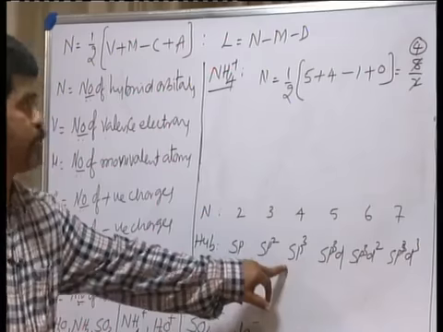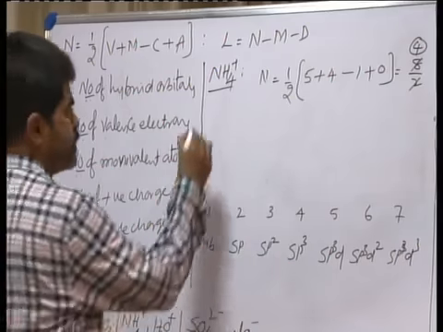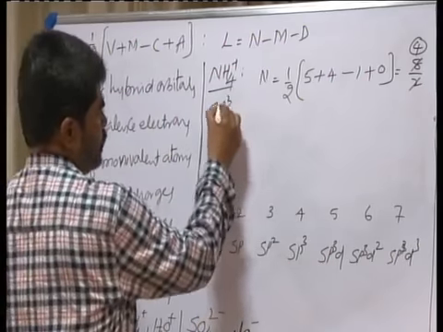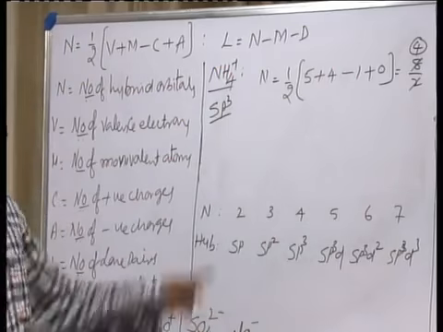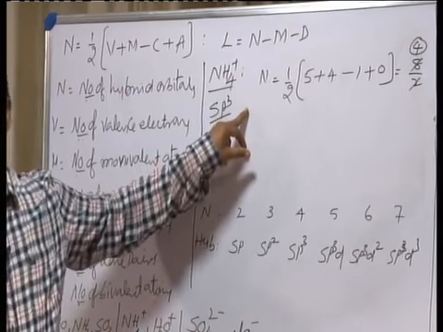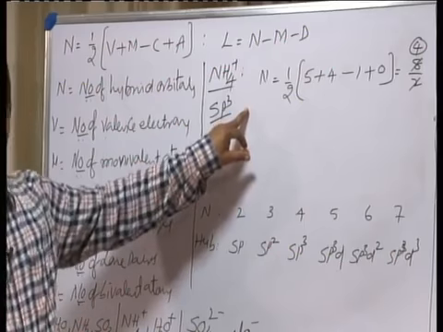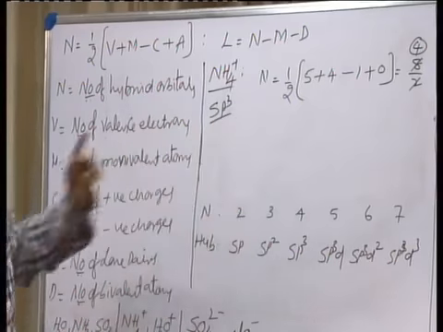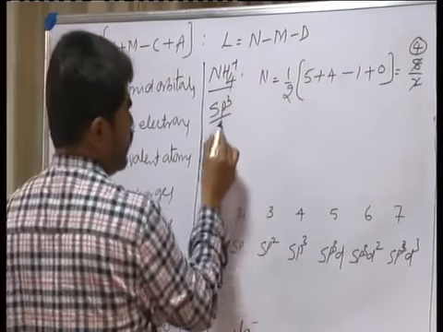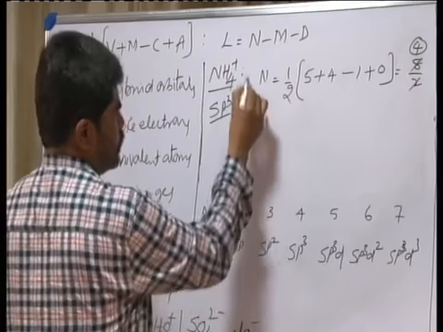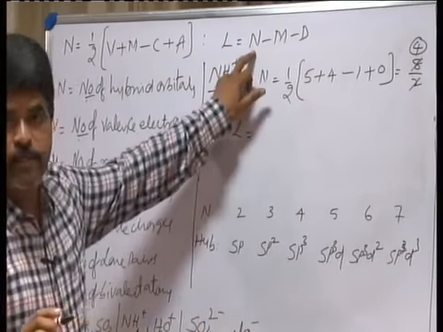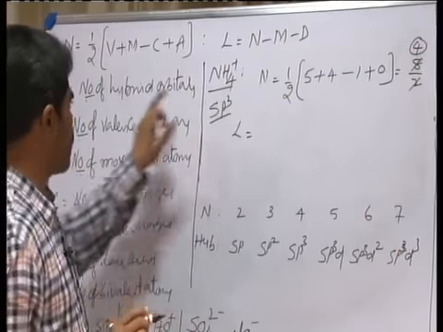So expected hybridization is sp3. Expected bond angle is 109.5. Expected shape of molecule is tetrahedral. And here you find the number of lone pairs. L is equal to n. What is n? Number of hybrid orbitals.